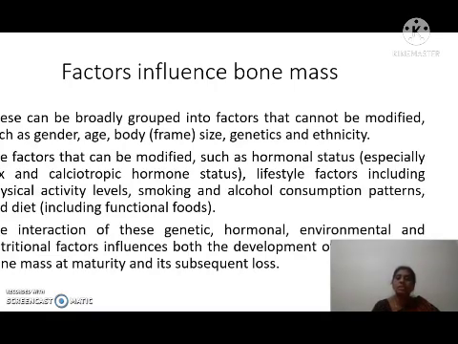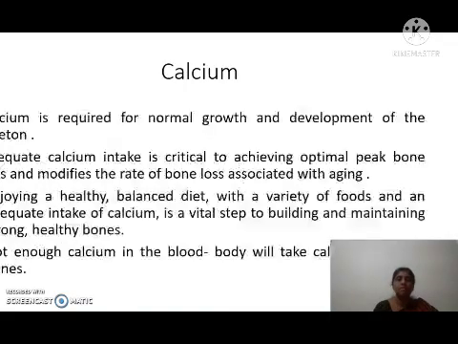So the interaction of these genetic, hormonal, environmental and nutritional factors influences both the development of bone to peak bone mass at maturity and its subsequent loss. So these are the main factors which are very important, right? Next, we are going to see some of the nutrients which help for better bone health. In that, we are going to see calcium, vitamin D and protein.